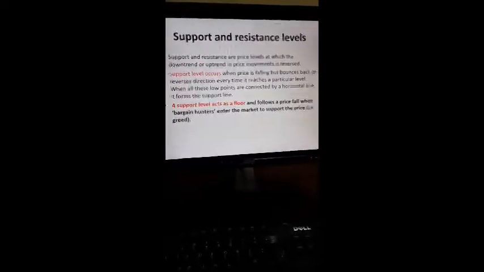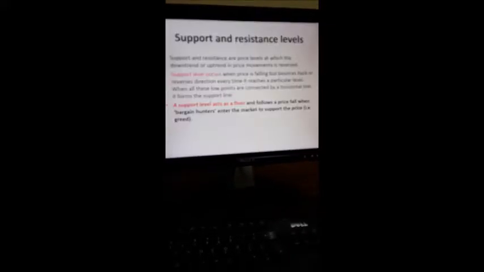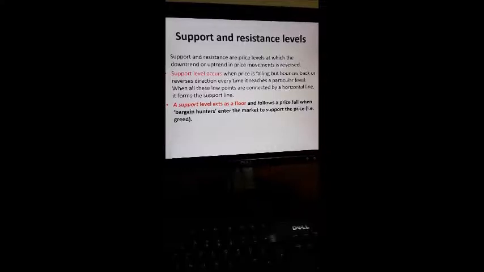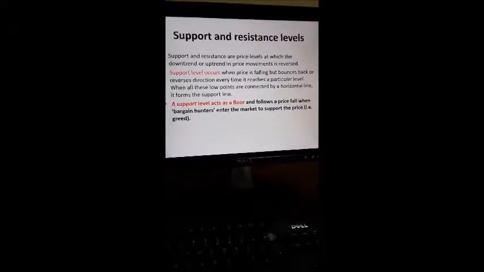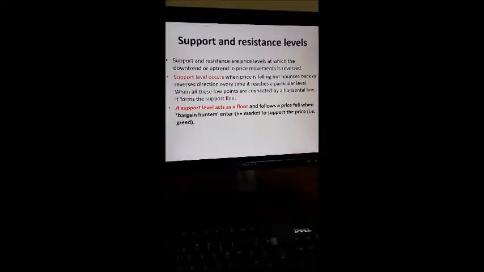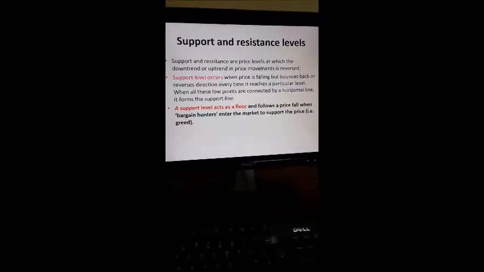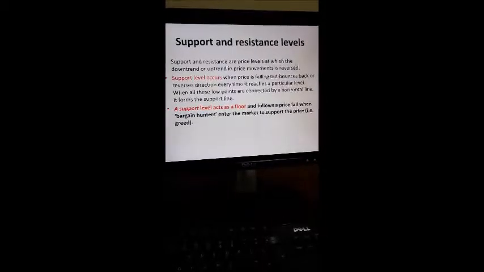A support level occurs when the price is falling but bounces back or reverses direction every time it reaches a particular level. That is known as the support level.